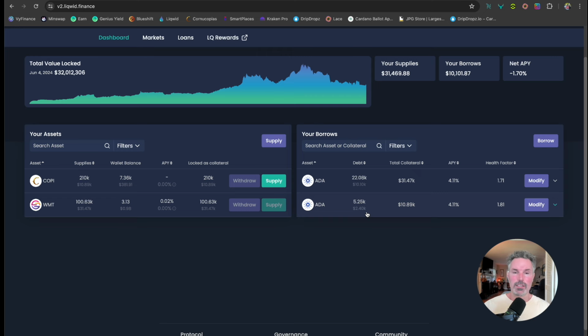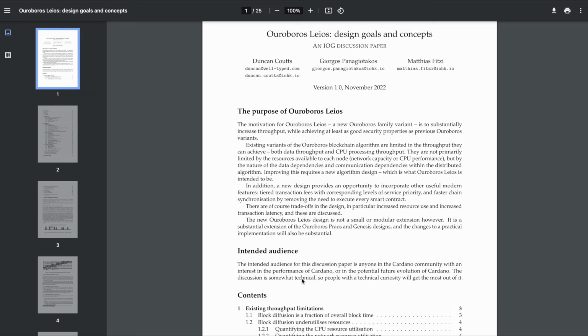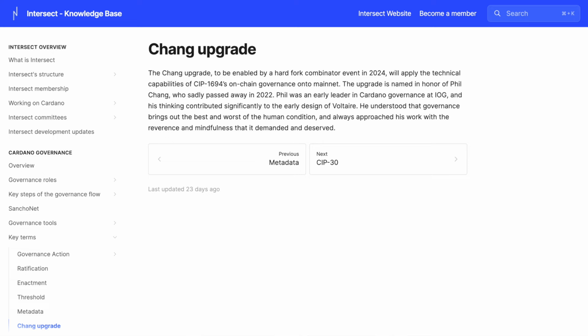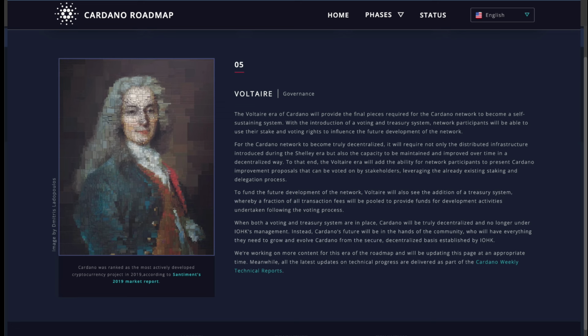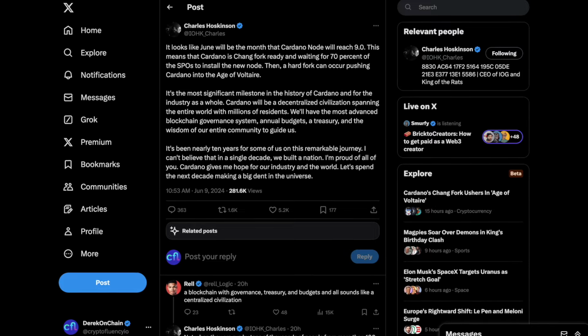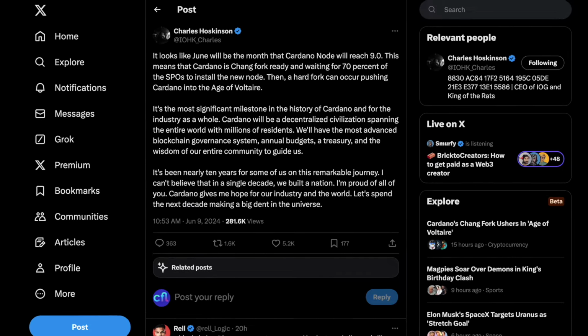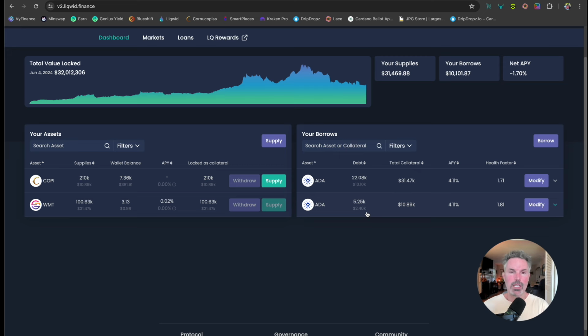There are some fantastic upgrades happening in Cardano's ecosystem overall with Ouroboros Leios and Ouroboros Peras. The Chang hard fork's coming. Decentralized governance is coming with CIP-1694 completely taking its first steps. This is only going to lead to more scalability, more expressive security, and a more decentralized nature of the Cardano ecosystem.